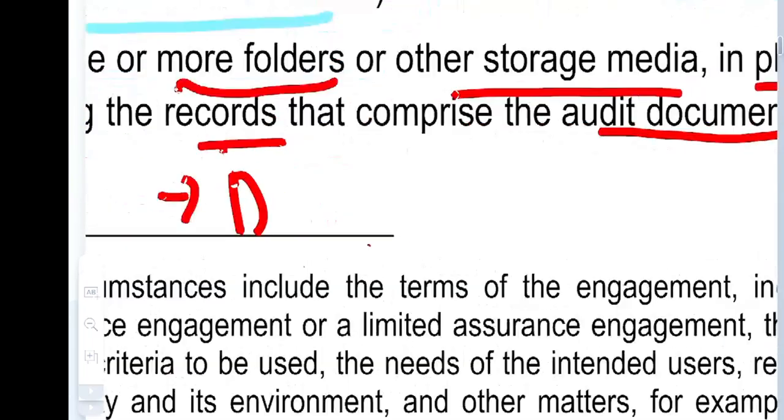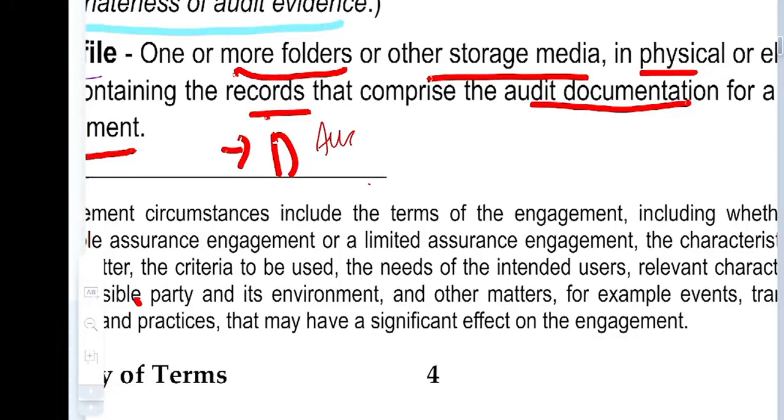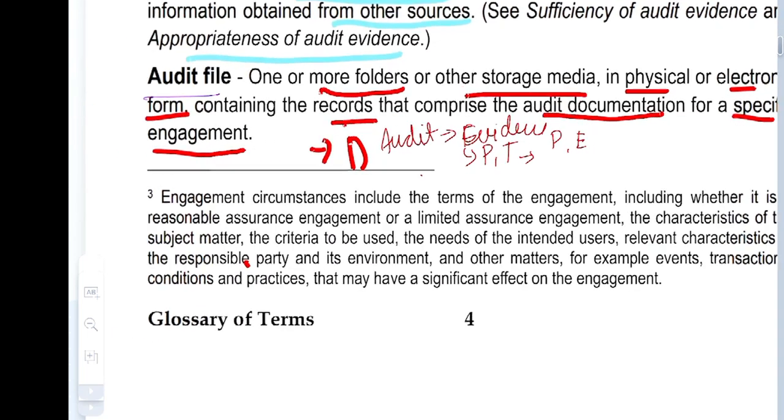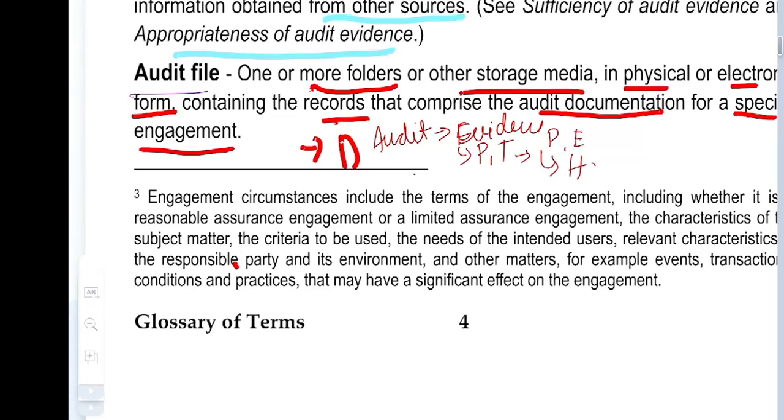Example, you are doing one audit. In that audit, you collect some evidence. What kind of evidence? You collect permanent documentation and temporary documentation. These may be in paper form or electronic form. These may be physical or electronic, so that is stored somewhere. There is a hard disk where you will store it.